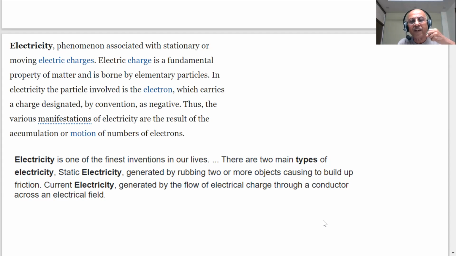So this is one of the greatest inventions of our lives, because electricity is a very convenient, comfortable, and most important source of energy at our homes. All the electrical appliances at your homes are working with electric power, students.